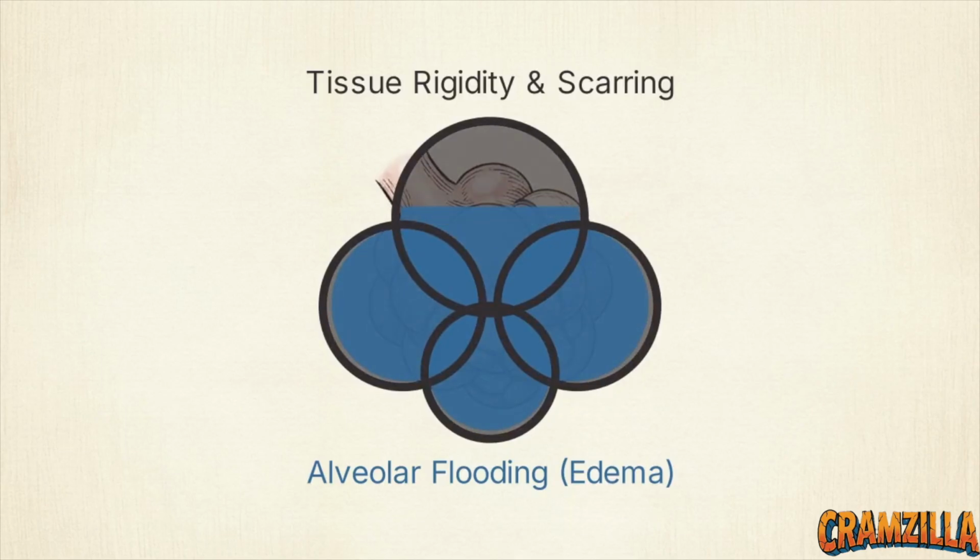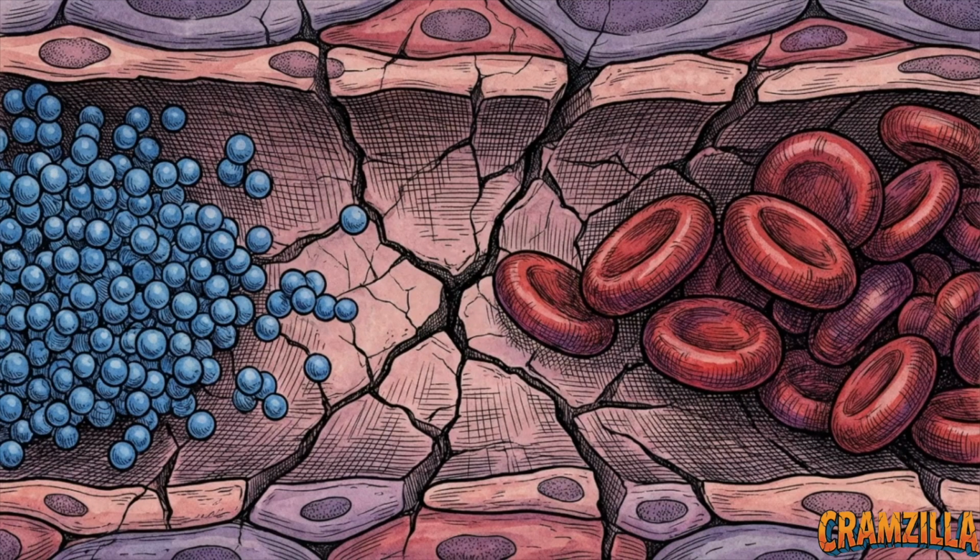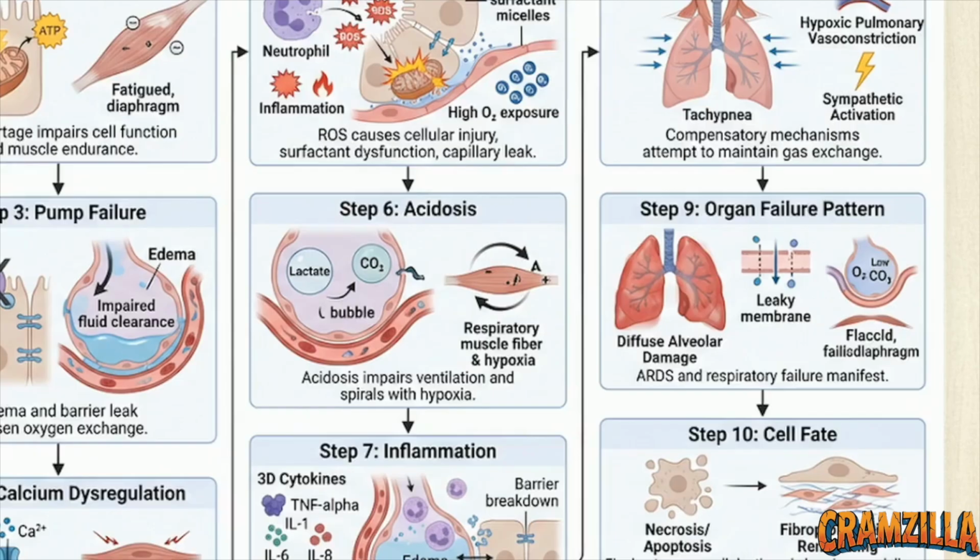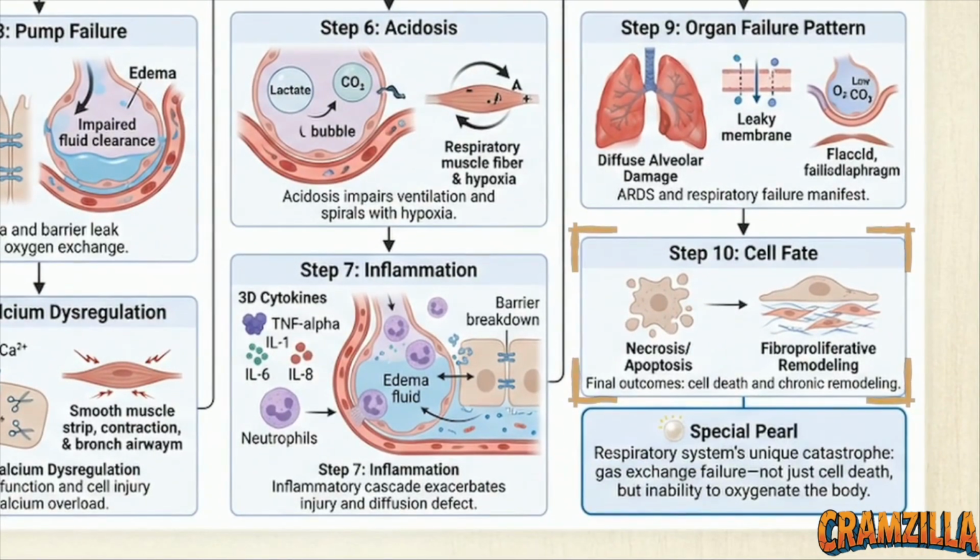The patient experiences refractory hypoxemia. This is a state of dangerously low blood oxygen that continues dropping, resisting even high-concentration oxygen therapies. The diaphragm goes completely flaccid, and systemic CO2 spikes to lethal levels. In step 10, surviving cells face necrosis or fibroproliferative remodeling, becoming permanent scar tissue.